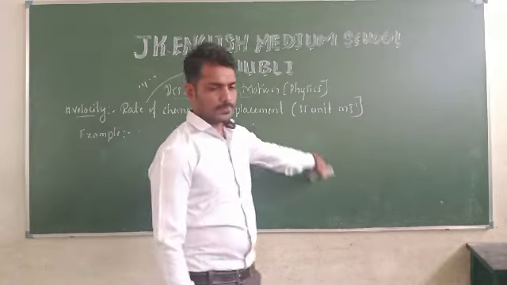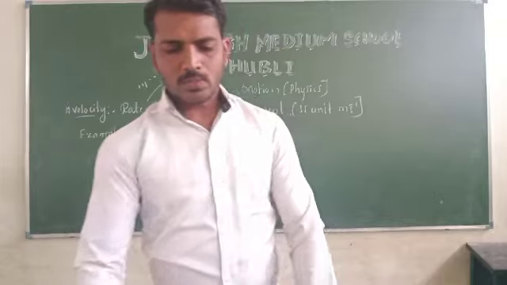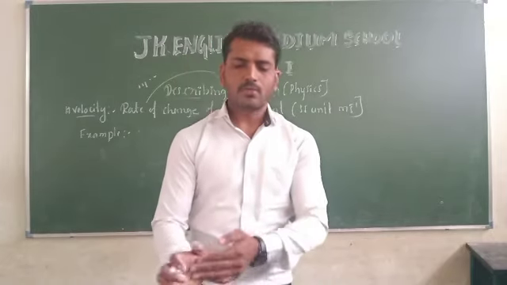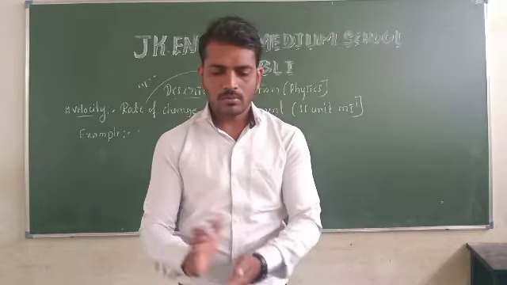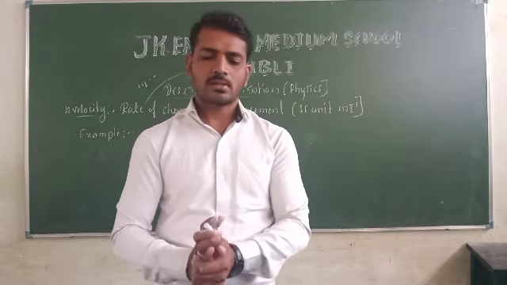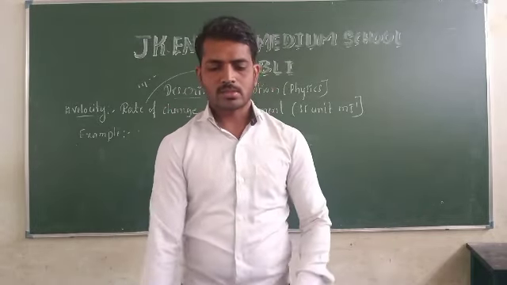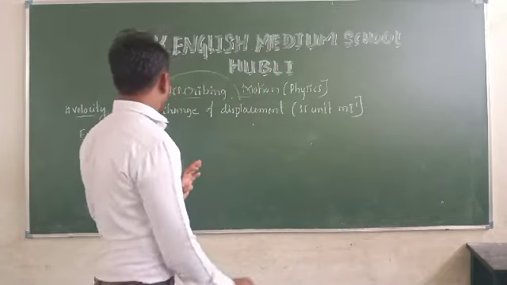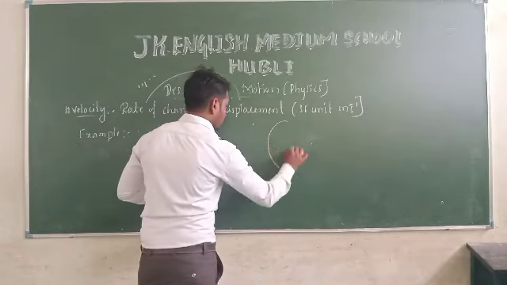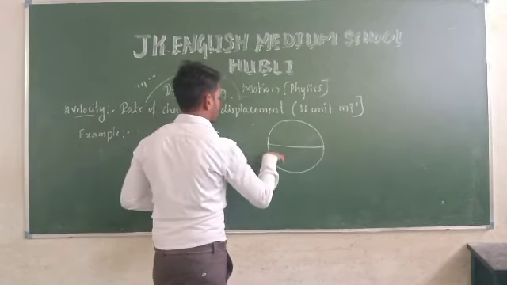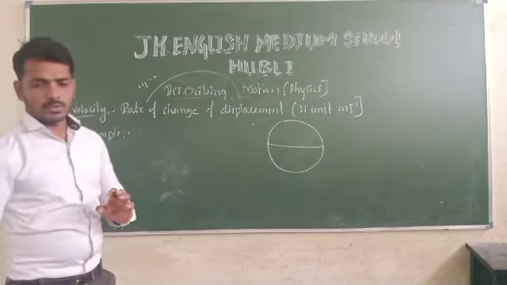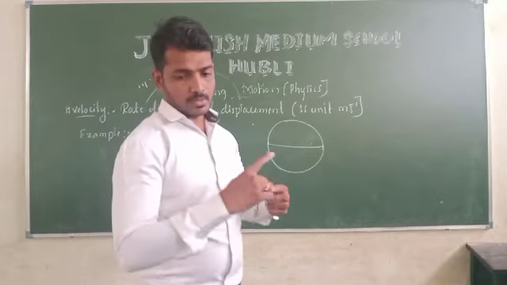Example number 1: an object is moving in a circular path of radius 7 meter. To travel from A to B along the circumference, it takes 2 seconds. What is the average speed? Look at the question.